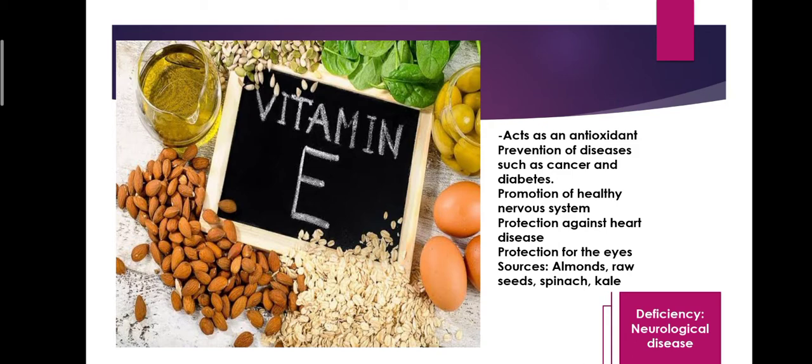So this vitamin E provides a significant protection to our body cells, that is to our body cell membrane. It also provides protection against heart disease, protection for the eyes. Deficiency of this vitamin causes neurological disease, that is central nervous system disability or disorder, then brain disability, then spinal cord disability. These are some of the diseases which are caused by deficiency of vitamin E.